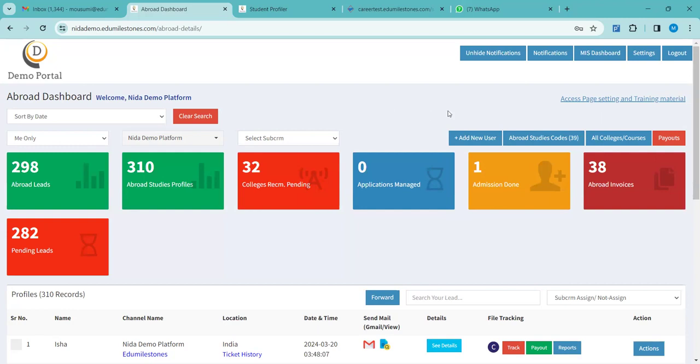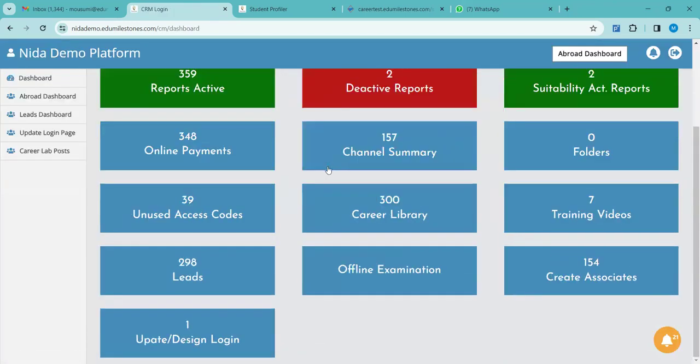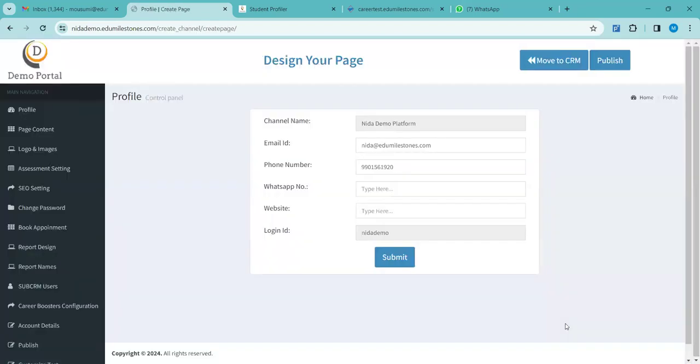First, please tell me how to access the page settings. Only one person, please. Go to access page settings. Now go right down. Update design. Now log in. Here, to the left-hand corner.